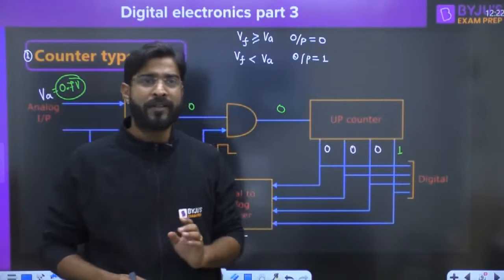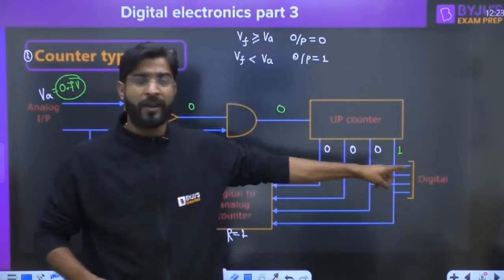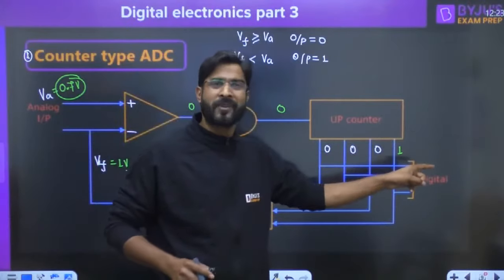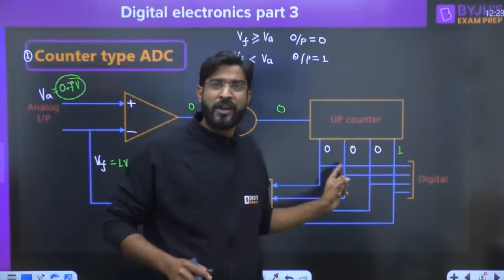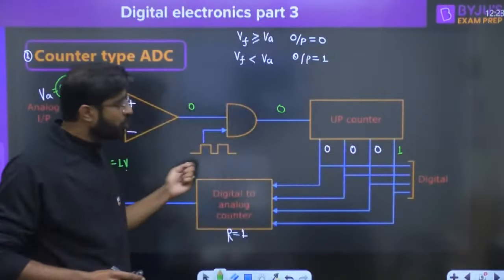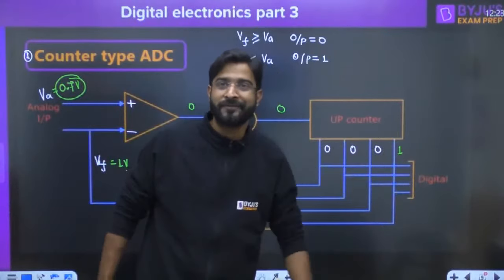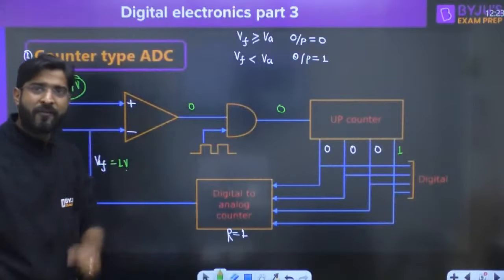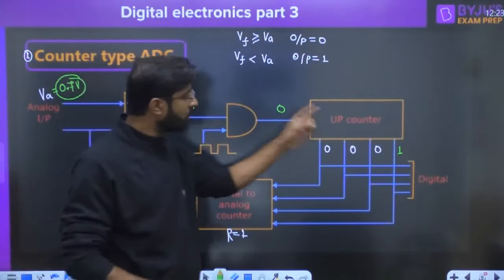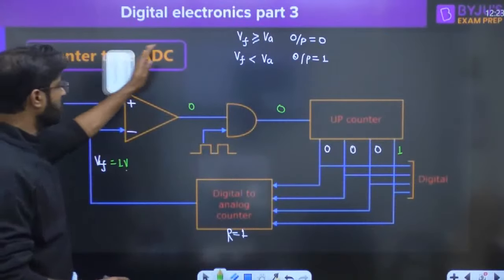So people who are thinking, sir, 0.7, so we write it as 1, no, it's not 1, it's 0001. Are you getting my point? We do not have to convert into decimal for this, but for the direct DAC output, this is 0001. So how many clocks have we applied? We have applied 1 clock, and with that 1 clock the conversion has happened. Now suppose we are changing the state.